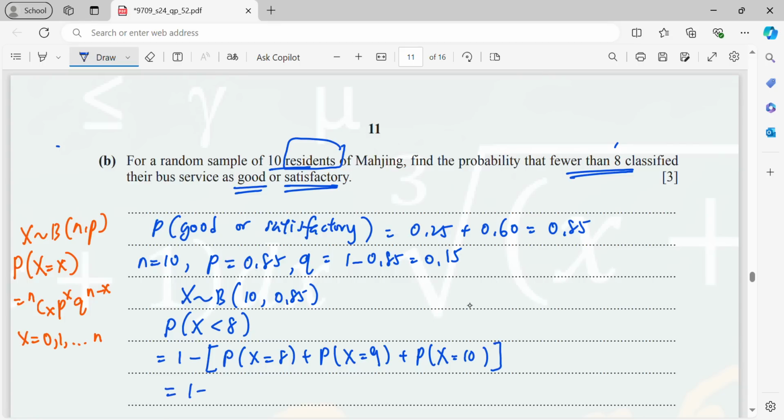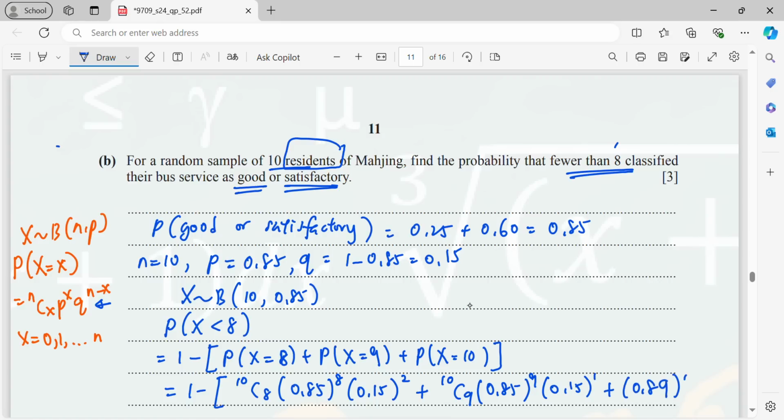So now use the formula. P(X equals 8), refer to this formula. That will be 10C8. Your p is 0.85 to the power 8. And then q is 0.15 to the power 2, because of 10 residents, 2 failures. It will be 10C9, then 0.85 to the power 9, 0.15 to the power 1. And lastly, 0.85 to the power 10.